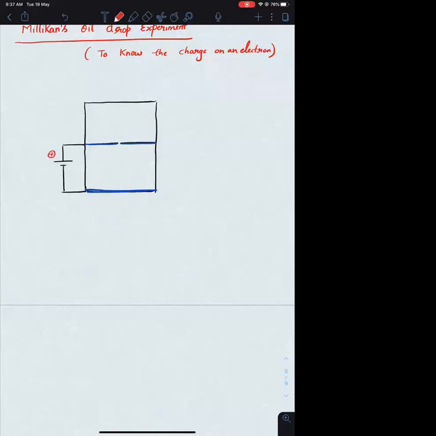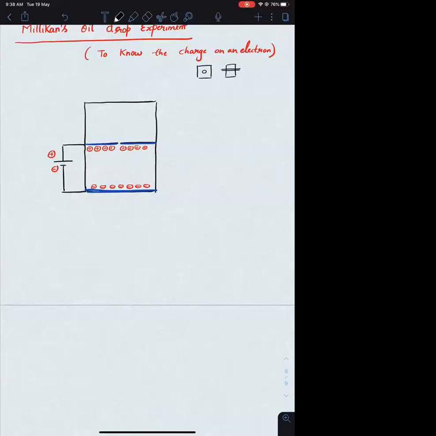This is the positive terminal. This is the negative terminal. The metal plate which is attached to the positive terminal will have positive charge on it. The one which is attached to the negative terminal will have negative charge on it. Now I have kept some space in between, something like this. There is some space between the plates.